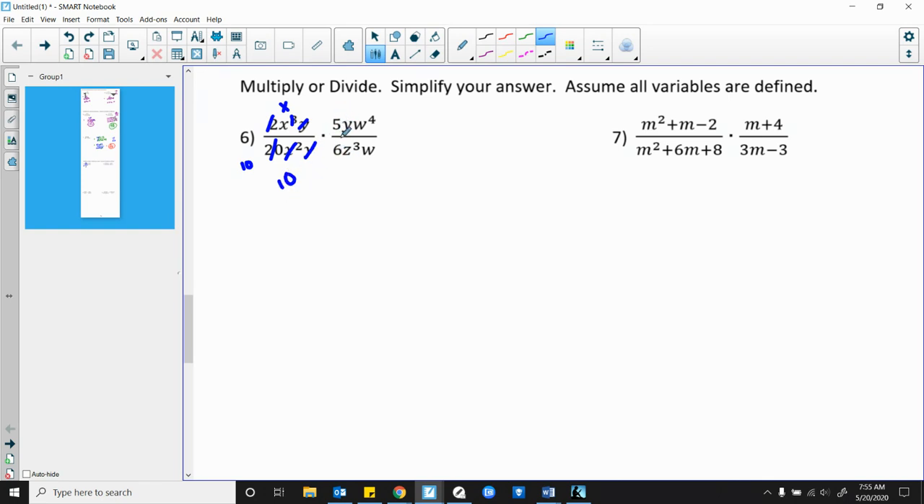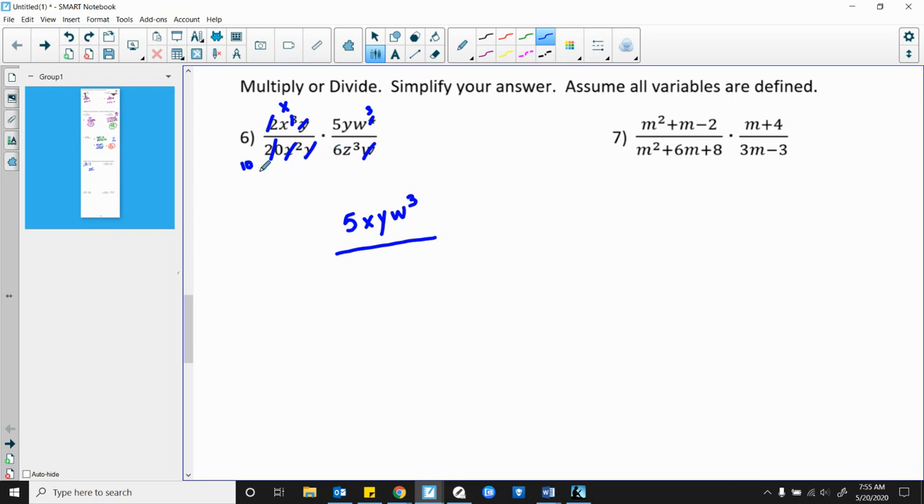5 over 6 isn't going to simplify at all. Then my y doesn't cancel with anything over here, my z doesn't cancel anything, but these w's are going to cancel that w out, and this will turn into a w to the third. Once I've done all of that, I can cross multiply. This 10's a little bit confusing here. This 10 goes there. So now I'm going to multiply the top times the top. So I've got a 5, and then I have x, y, w to the third over